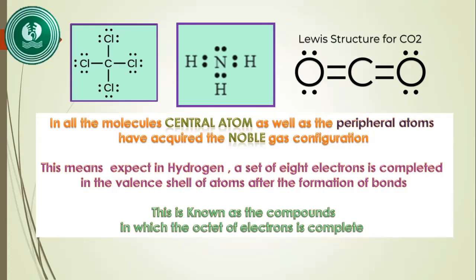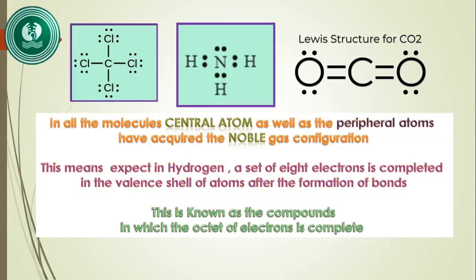And in the case of ammonia, you see the central atom is nitrogen. It has 8 electrons. So it obeys the octet rule. The hydrogen is an exceptional case. It has 2 electrons. That is no problem. And in the case of CO2, the carbon is the central atom and the 2 oxygens are the peripheral atoms.